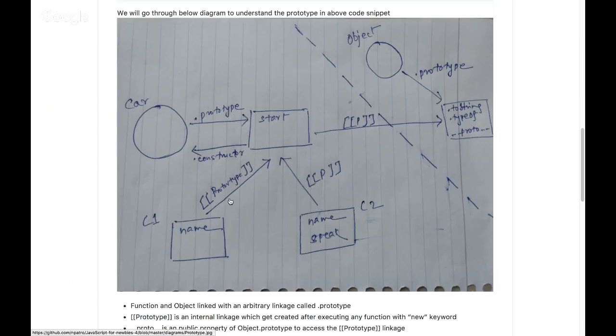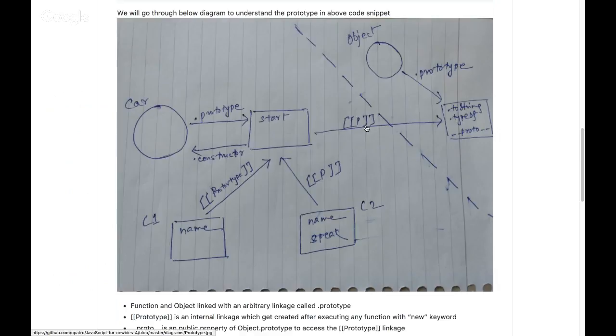That's what the linkage name is. So whenever I mention that square bracket P, that's basically a capital P prototype. One thing I forgot to mention: there is one more linkage created from car.prototype to object.prototype. You can see a link which goes from car.prototype to object.prototype, and that link is again this capital P prototype with double square brackets.